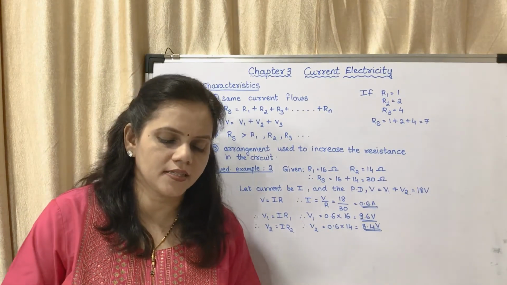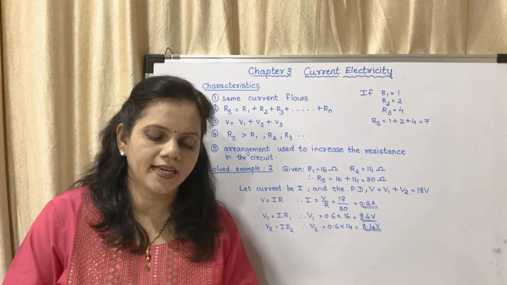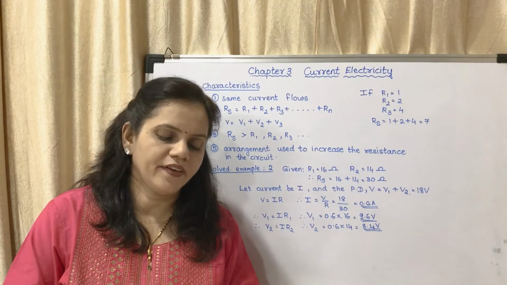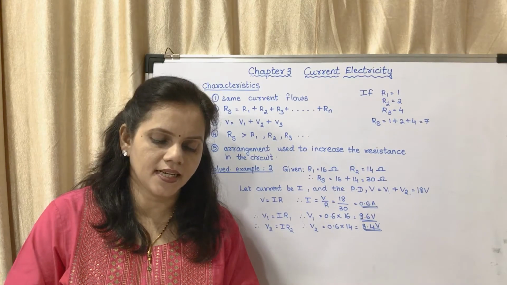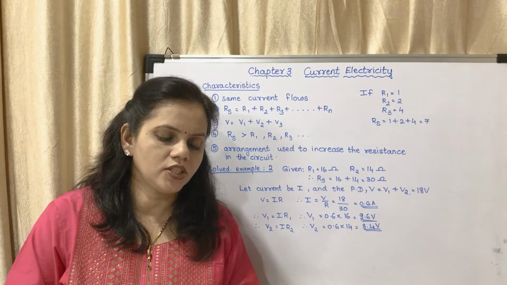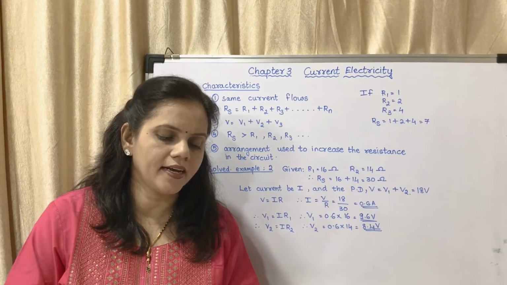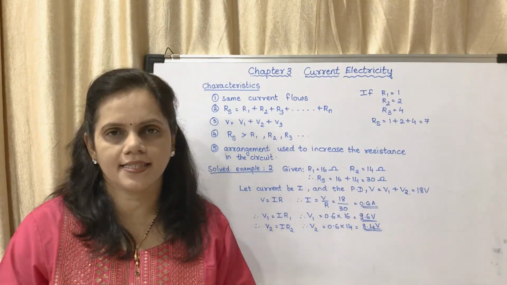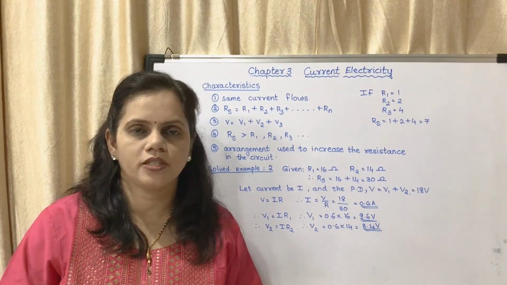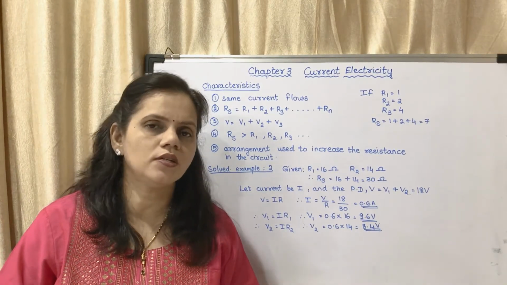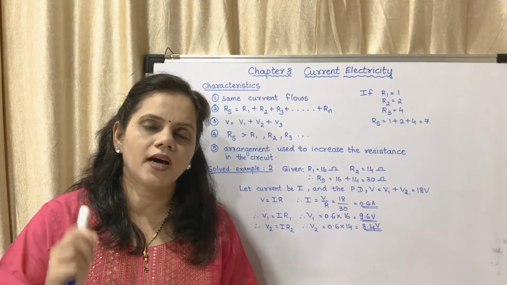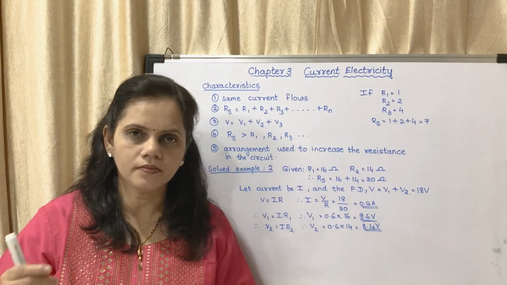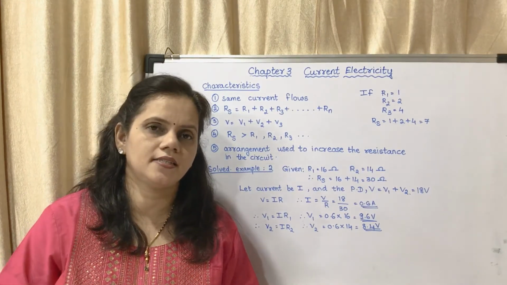I repeat the answer. When two bulbs are connected in series, their effective resistance increases and the potential difference gets divided across them. Hence, each bulb gives less light. This is a 2-mark question which was asked in some of the schools, so you may mark this question, underline it, write the answer and keep.